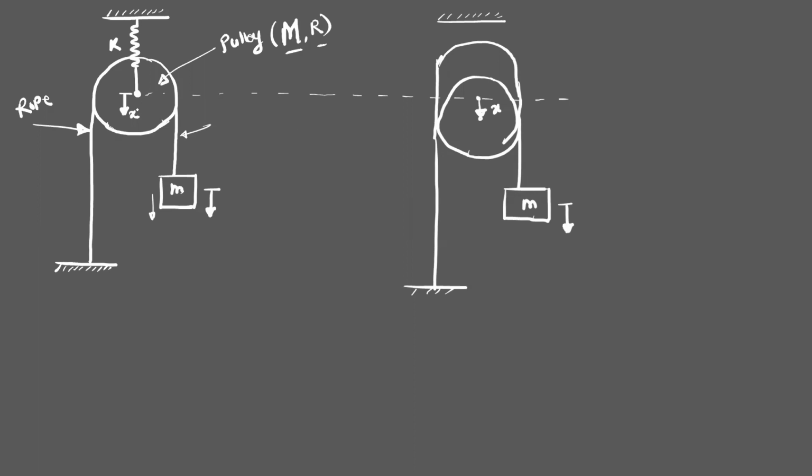Initially, we have just displaced the pulley by x displacement in the downward direction. Just imagine, this is a hypothetical case. The rope which is passing over that pulley remains at the initial position only. And after that, we pull the mass m in the downward direction. So what is the displacement of the mass m?